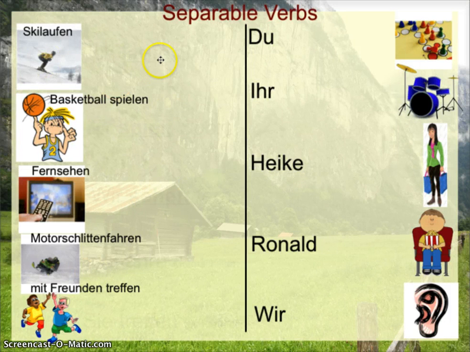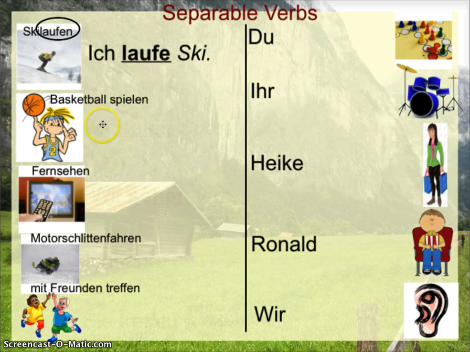However, if I want to say I am skiing, we need to locate the verb. The verb in this case is not ski. Skis are the thing here, not the verb. They're not what you do. Okay? So the thing, what you're actually doing on the skis, is going to be laufen. So if I make this into a sentence, instead of saying ich skilaufe, we're actually going to take the laufen off. That has to attach itself to the subject, so we have ich laufe, and then comes the ski.